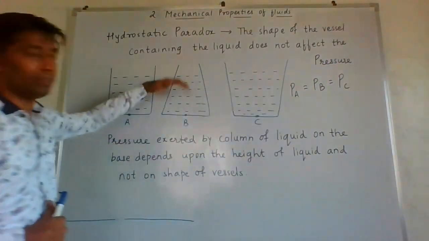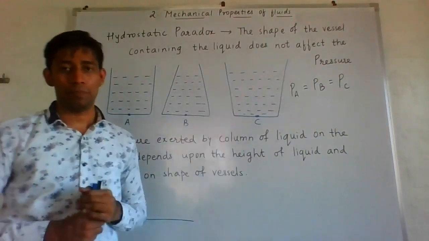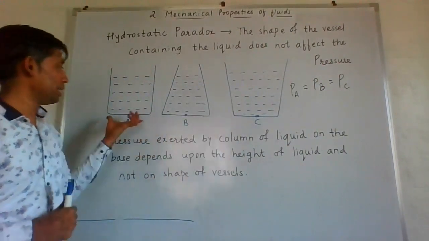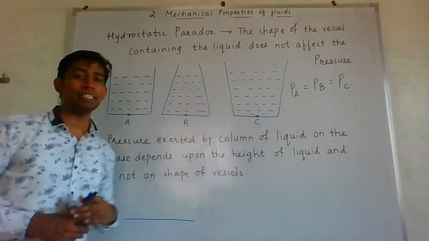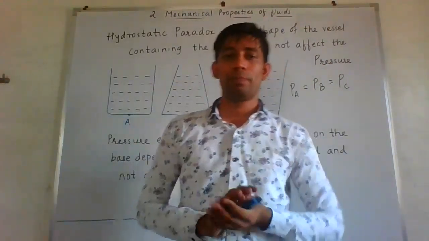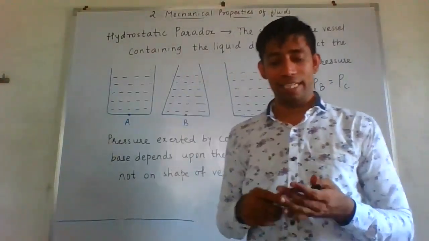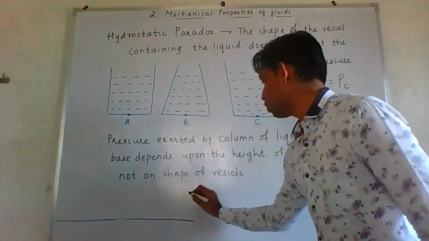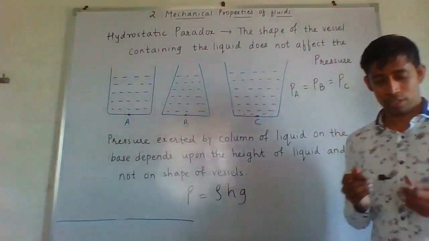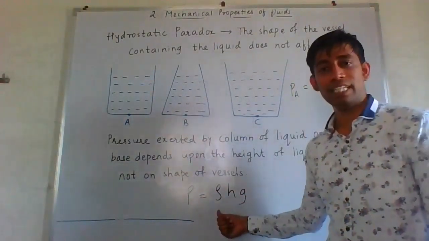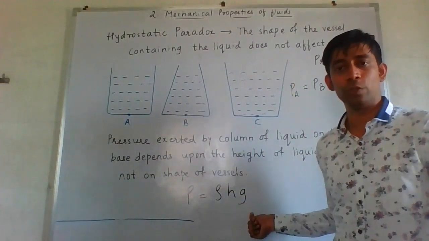You can observe these diagrams. The height of the liquid is the same. And most importantly, yes, the area is also kept the same. The area of all three vessels is the same. So shape doesn't determine the pressure, it only depends on height. And why is it so? Because we know the formula for pressure, rho h g. So it depends upon density, height, and acceleration due to gravity.